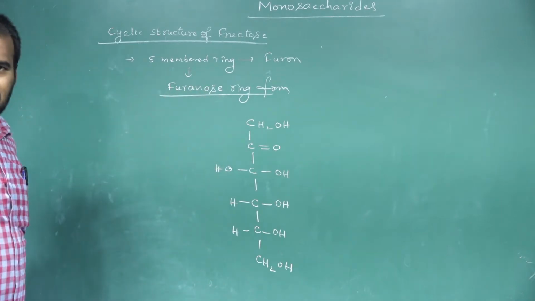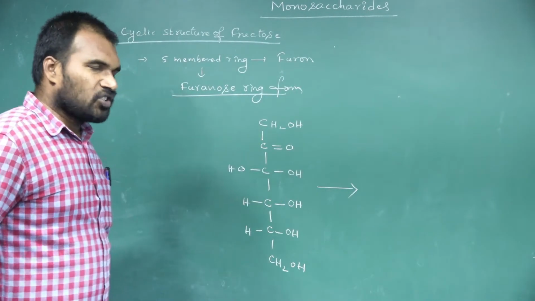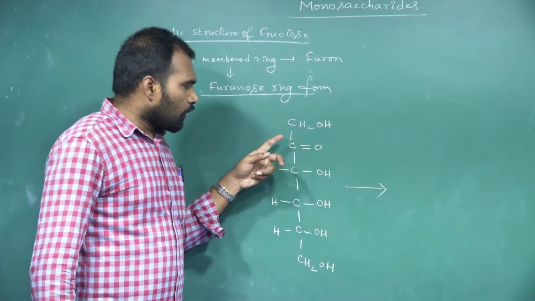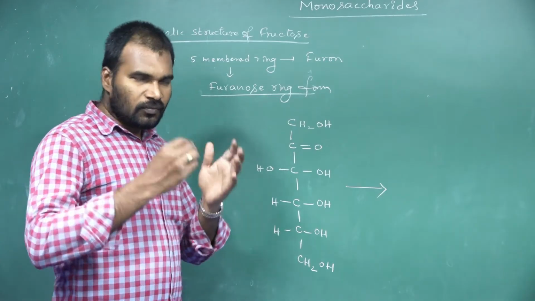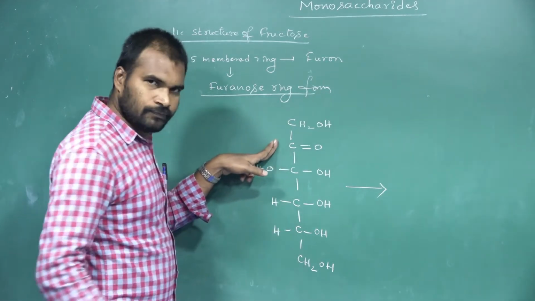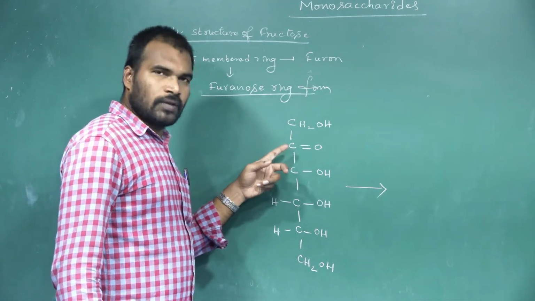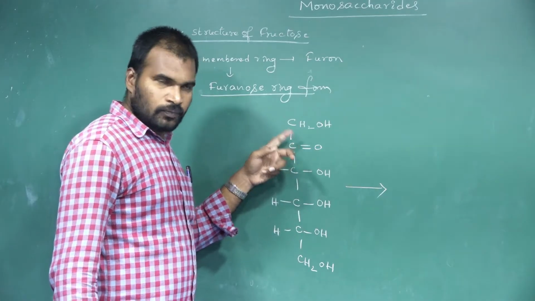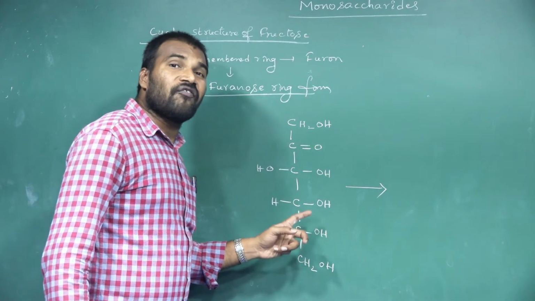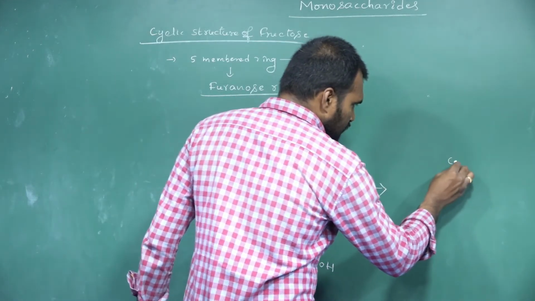How will the cyclic structure form from the open chain structure? The cyclic structure forms by formation of a hemiacetal ring between C2 and C5. The ketonic group will form the hemiacetal ring with C5. I am drawing the structure like this.